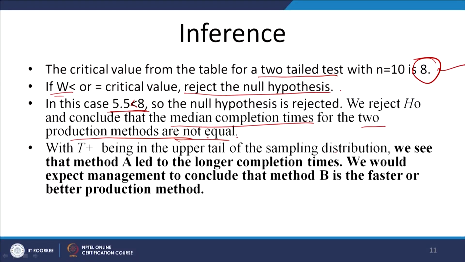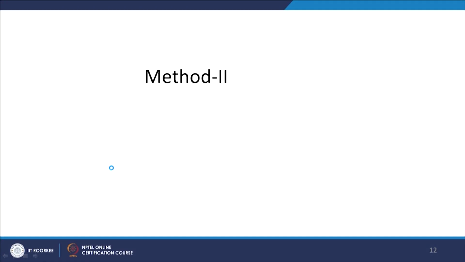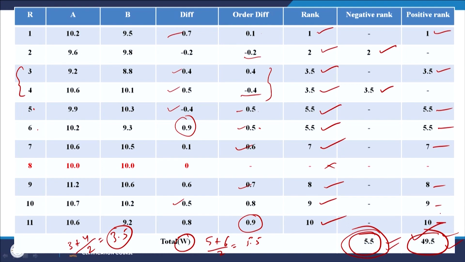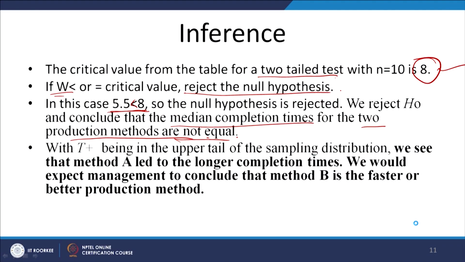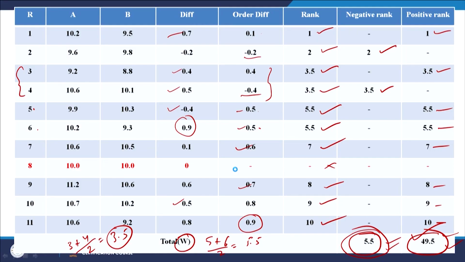So, now which one takes more time? Let us go with T plus being in the upper tail of the sampling distribution, we see that, let us go back. Here it is 49.5, right. If you look at the time, obviously it takes more time. So, with T plus being in the upper tail, we see that method A led to the longer completion times. Just go back. If you look at the difference, we said that if the difference is positive, then A is bigger, if it is negative, B is bigger, right.